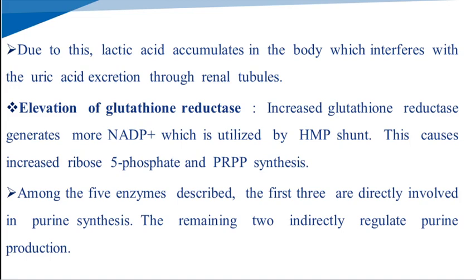Among the enzymes described, the first 3 are directly involved in purine synthesis, and the remaining 2 indirectly regulate purine production.